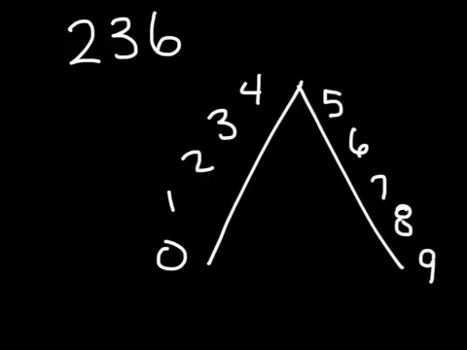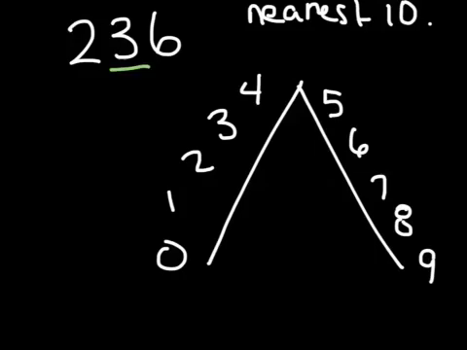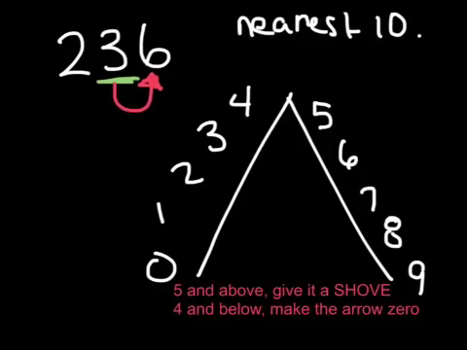Okay, I'm estimating to the nearest tens. So, which value am I going to underline? My tens value. And then where do I look? I look next door. So I'm looking at my 6. Now let's remember that phrase. 5 and above, give it a shove. 4 and below, make the arrow 0.